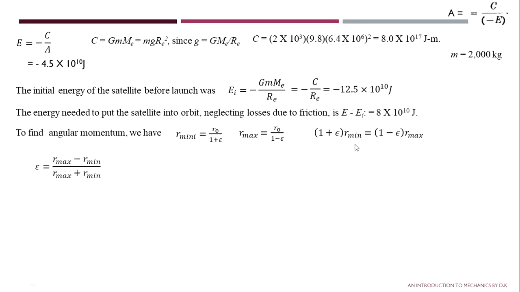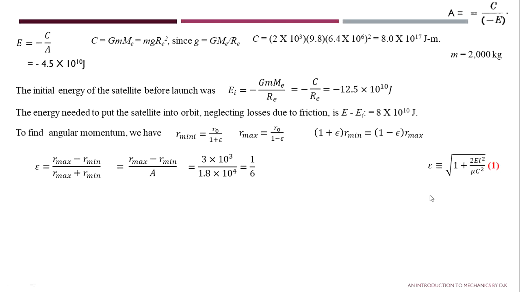From this equation, after rearrangement, epsilon is equal to R max minus R minimum divided by R max plus R minimum. Now what is R max plus R minimum? That is capital A. So epsilon is equal to R max minus R minimum divided by capital A. By substituting the values of R max, R minimum and A, you will get epsilon is equal to 1 by 6.